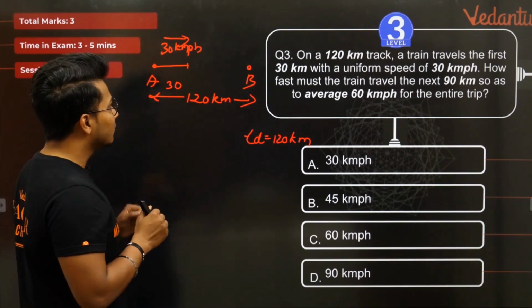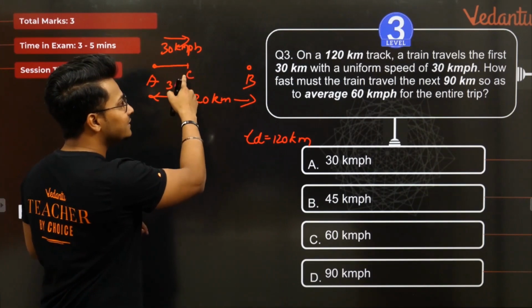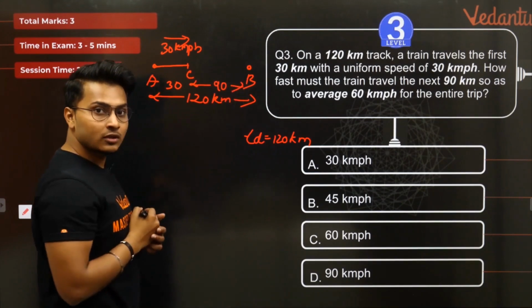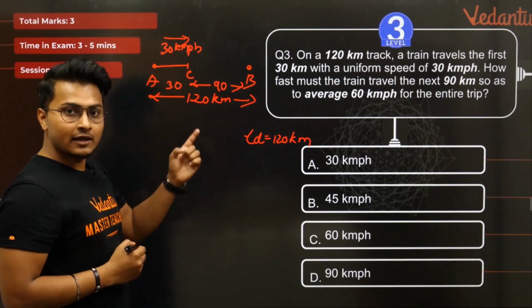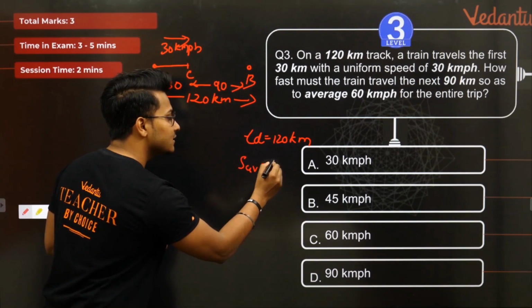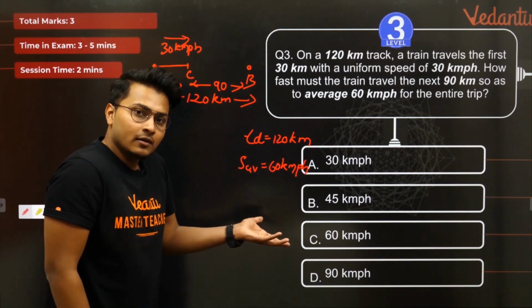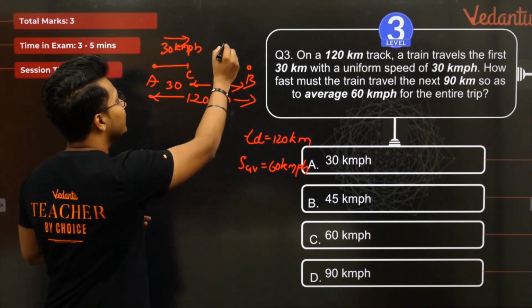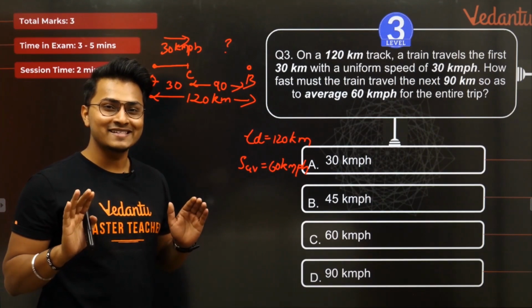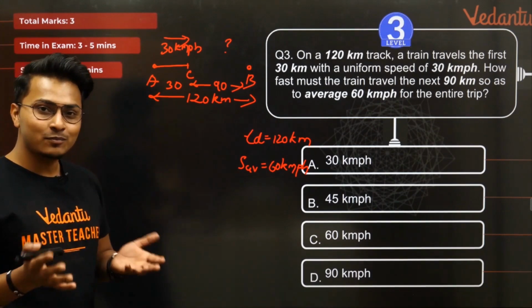It is asking us what speed the train should travel from point C to B, that is having a distance of 90, so that the average speed, यानी कि the total speed of this particular train, that is S average, becomes 60 kmph. So they have given you the average speed already. They are trying to ask you what should be the speed in this scenario. Isn't that amazing? It's a very cool question, isn't it? Yeah, right? Exactly. So let us try to solve this question as fast as possible because it's super simple.